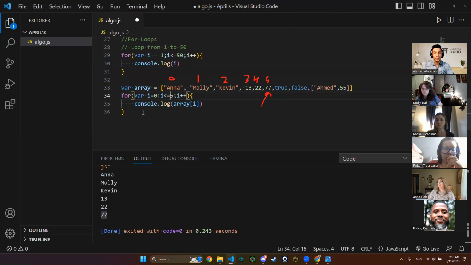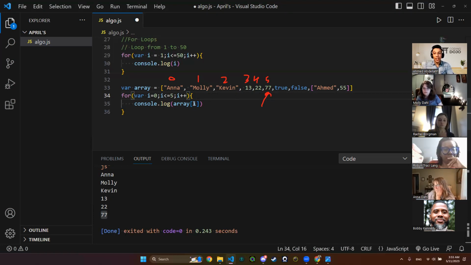Well, I was just saying just 77. So if you want to do just 77, would you just do array and put 5 there instead of I? I kind of forgot that step in terms of just if you wanted to get 77 instead of having to run the loop. Is that possible? Yeah, this is a nice question, let me tell you.